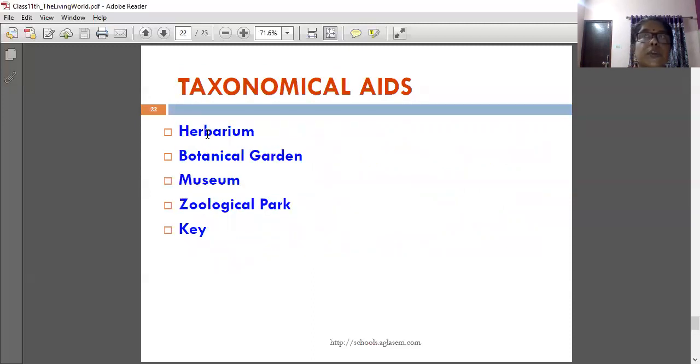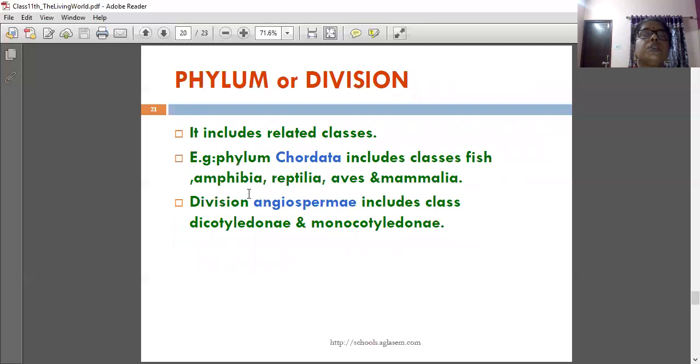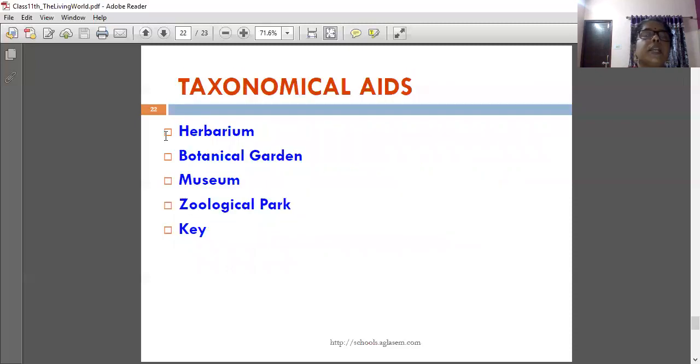Now we are learning taxonomical aids. Herbarium we have already learned. These four remain to learn: botanical garden, museum, zoological park and key. So the taxonomical aids include herbarium, which we had already learned.